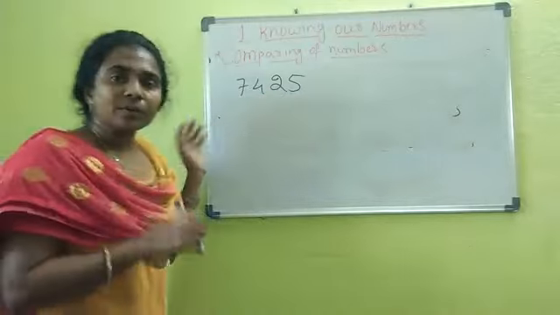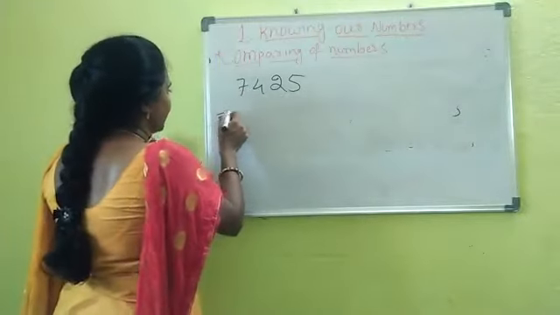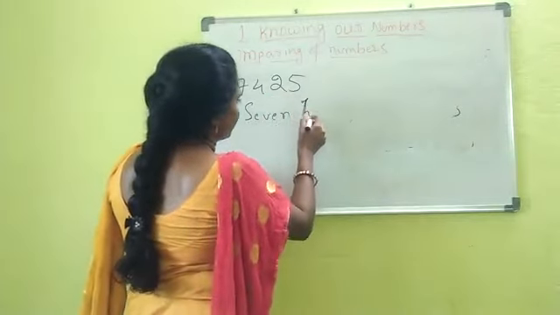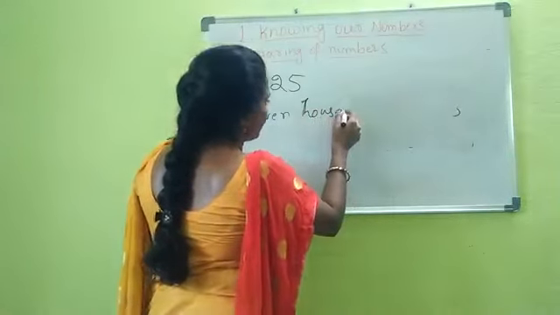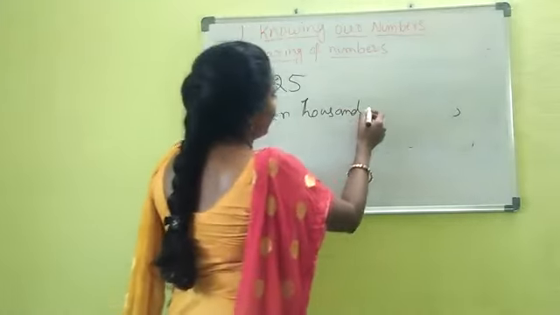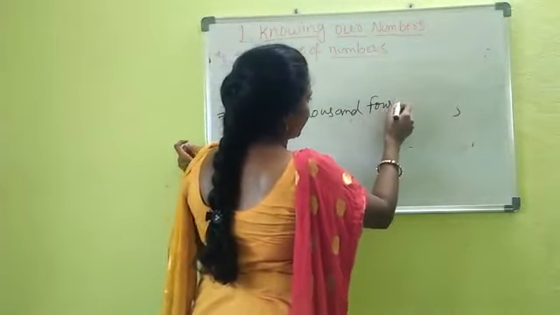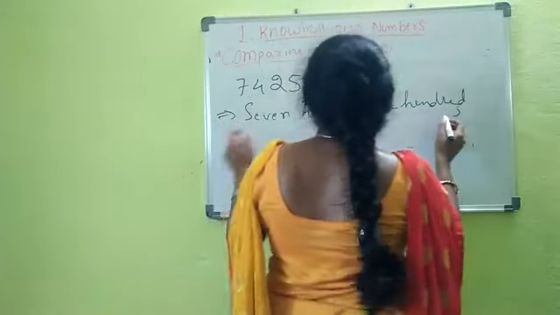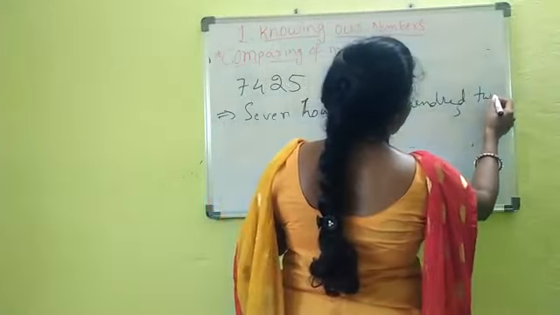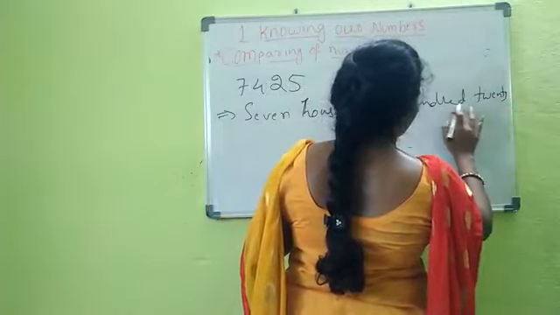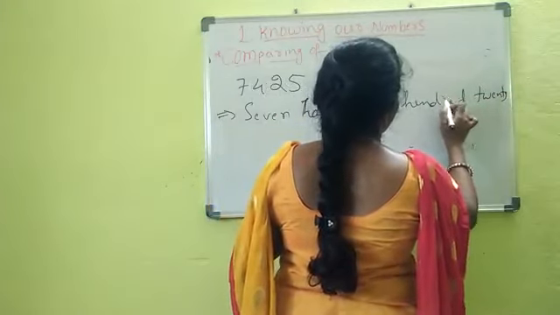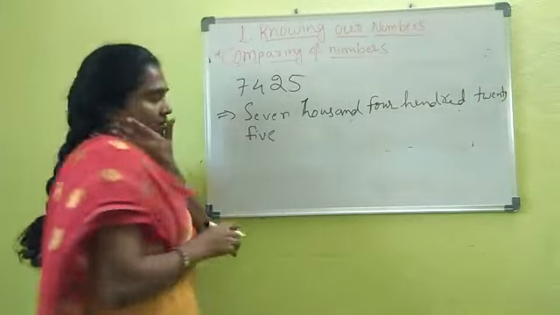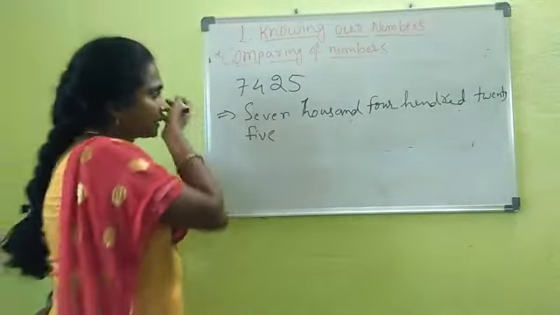They will give the number, you need to write in words, that is 7,000, 400, 420, so 25. This is one bit in your exercise.